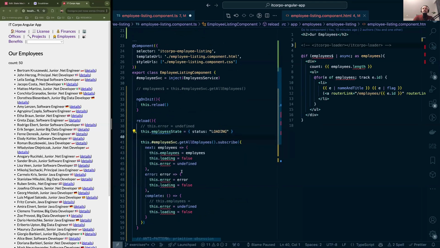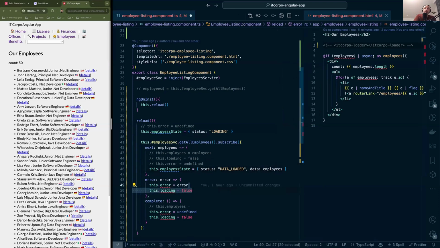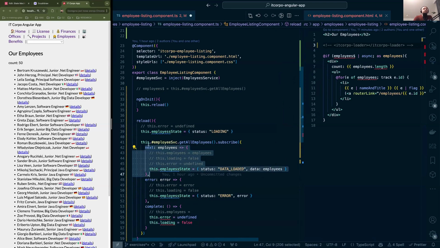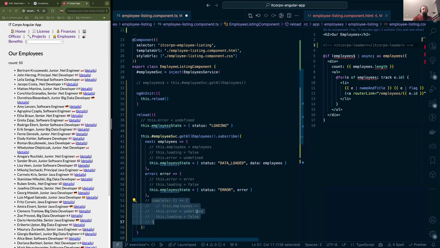Now, when we get the data, we can get rid of all of this crap. And yep, status data loaded, and the data is basically employees itself. When an error occurs, what we want to do, that would be employees. Oh, now I can see I made a small typo. That would be the error, and we do have access to the error. And now, do we need to know what happens when it completes? It would make a difference if we want to differentiate, because the next from complete if there were more than one response. So at this point, we can basically move it away.